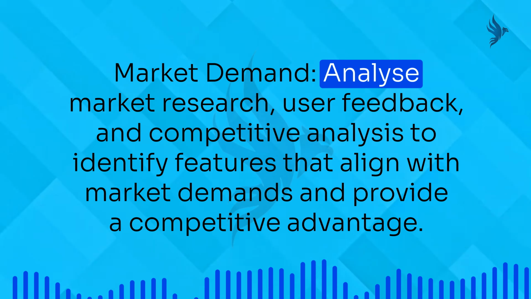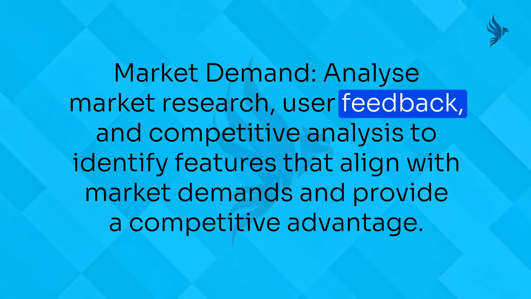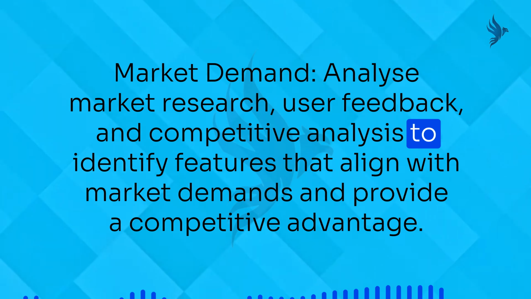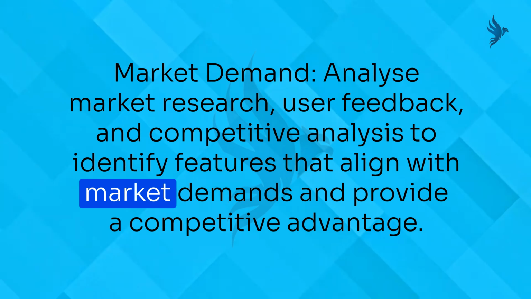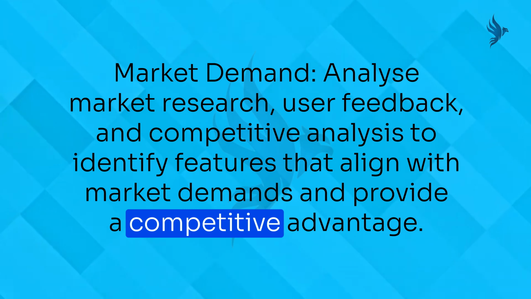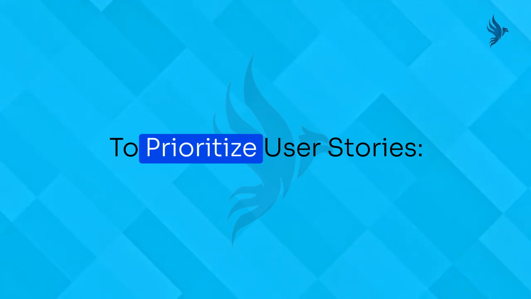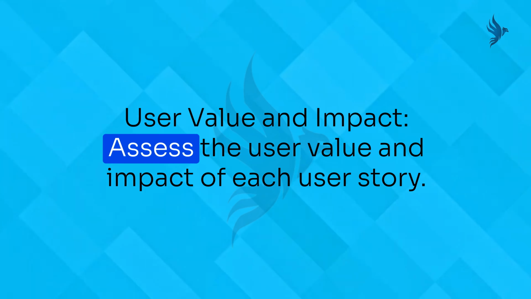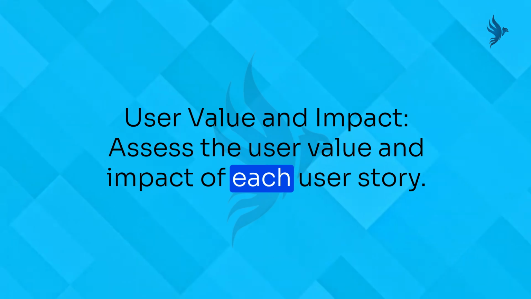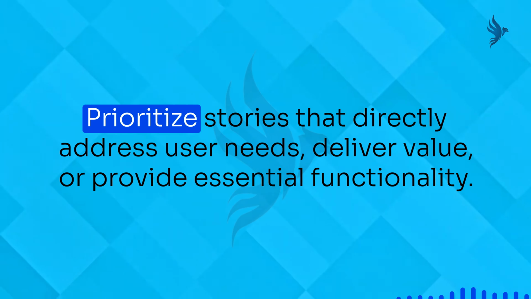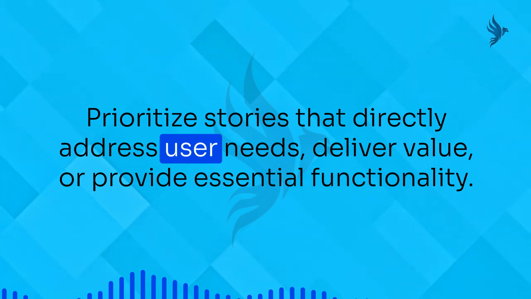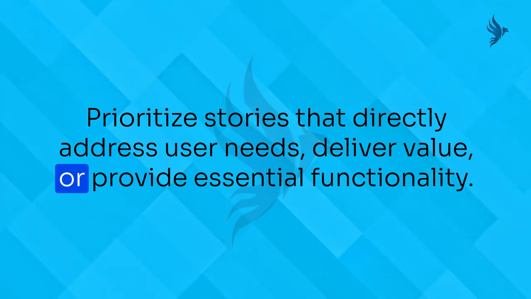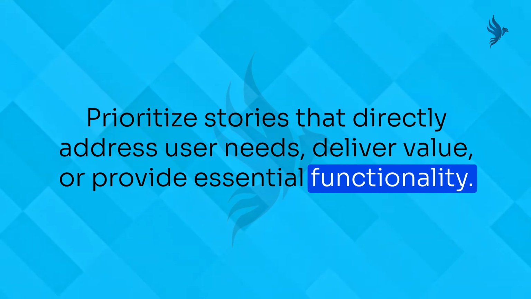Market demand. Analyze market research, user feedback, and competitive analysis to identify features that align with market demands and provide a competitive advantage. 3. To prioritize user stories. User value and impact. Assess the user value and impact of each user story. Prioritize stories that directly address user needs, deliver value, or provide essential functionality.